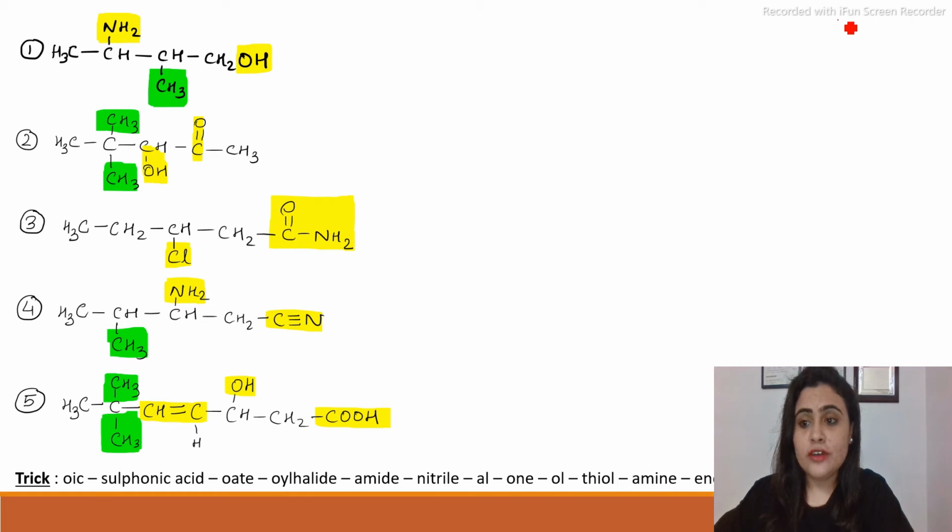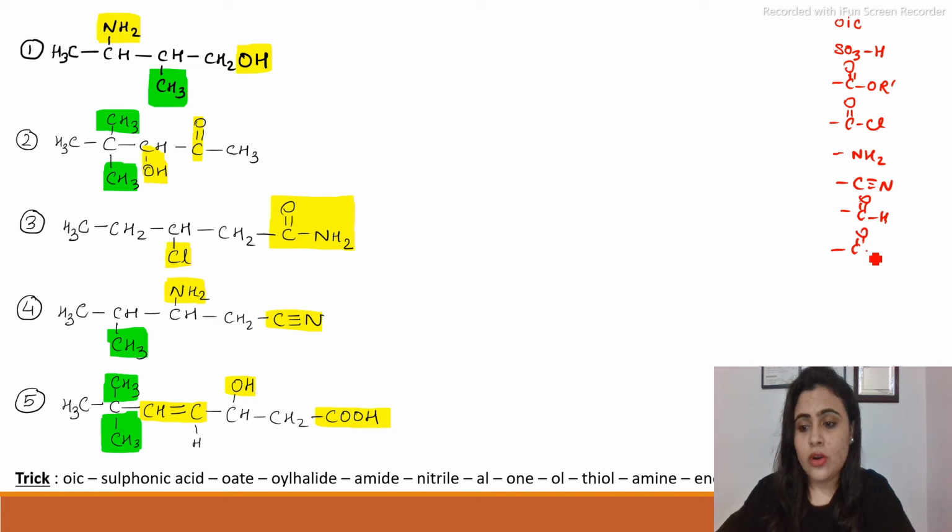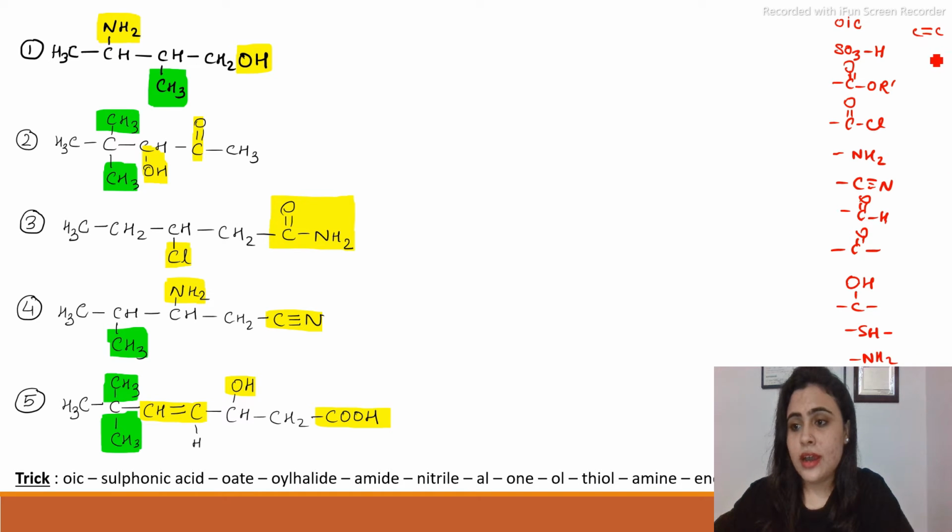The order was: oic acid, then sulfonic acid, then ester, then acyl halide, then amide, nitrile, al, one, ol, thiol, then amine, then ene, yne, ether, nitro, and then halide. This was the priority table.